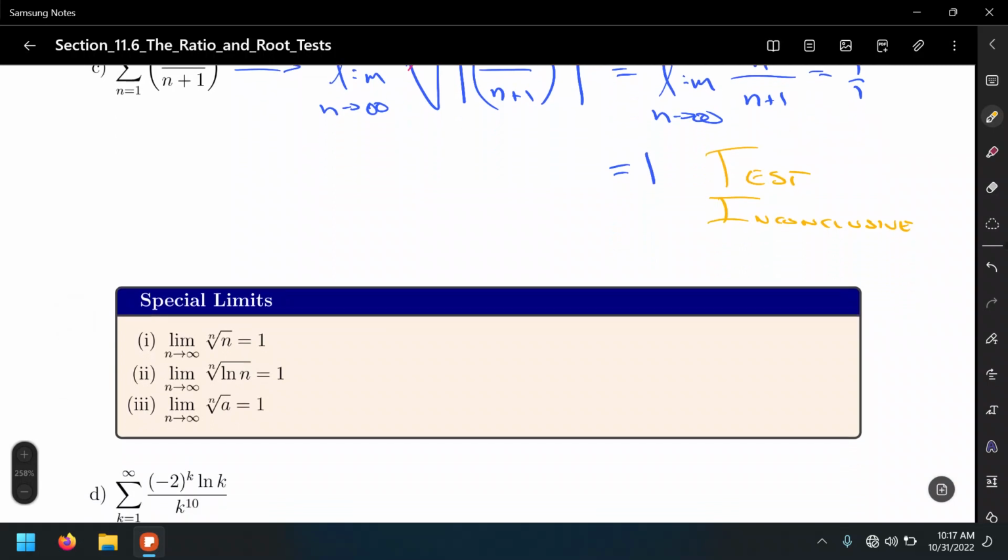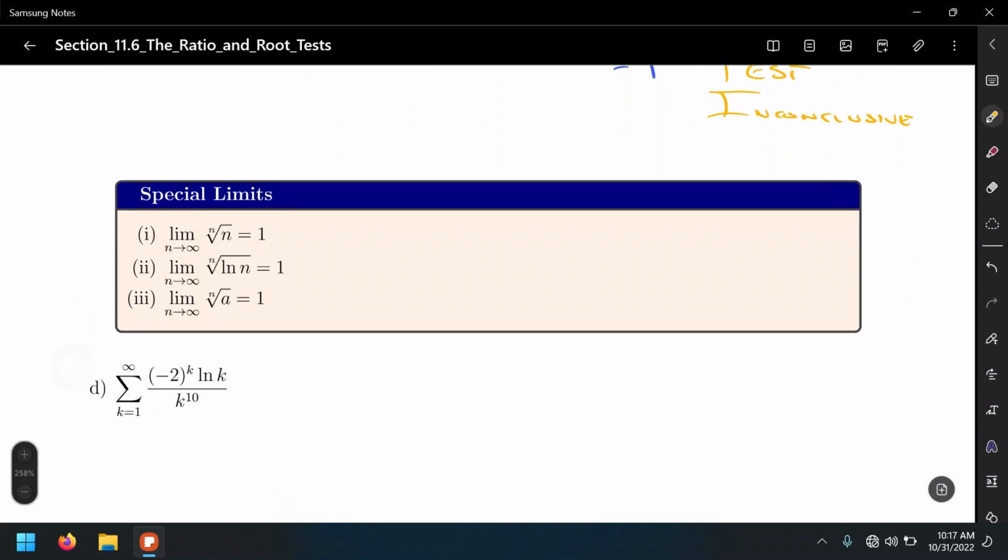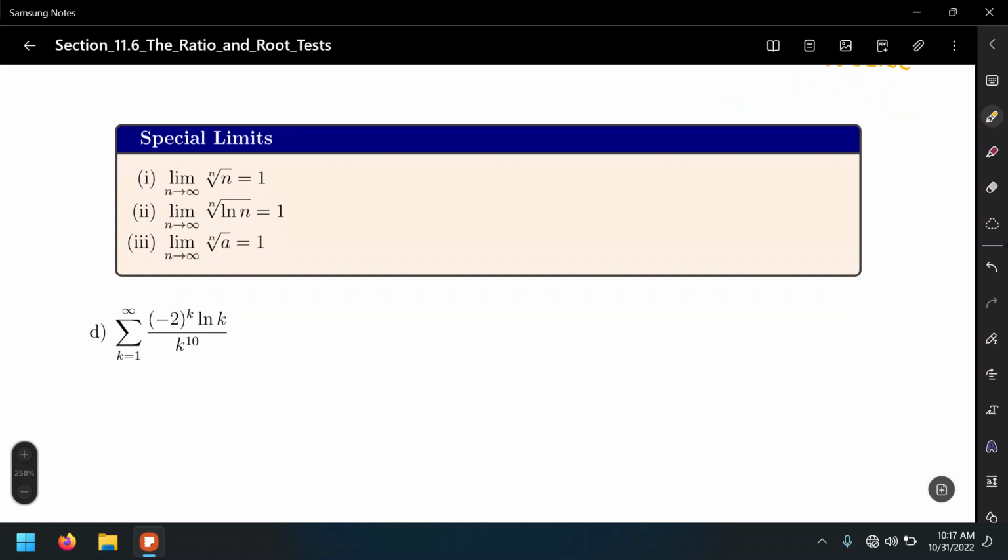All right. So when it comes to using the root test, sometimes we will run into limits of this form. Actually, that first limit, I mean the nth root of n, which is the same as saying limit as n approaches infinity of n to the 1 over n. Well, in this case, you might remember this type of limit from Calculus 1, for which you had to use L'Hopital's rule in a weird way, when you have a function raised to another function.